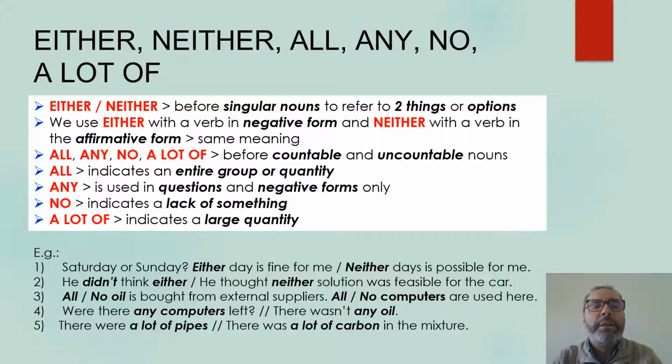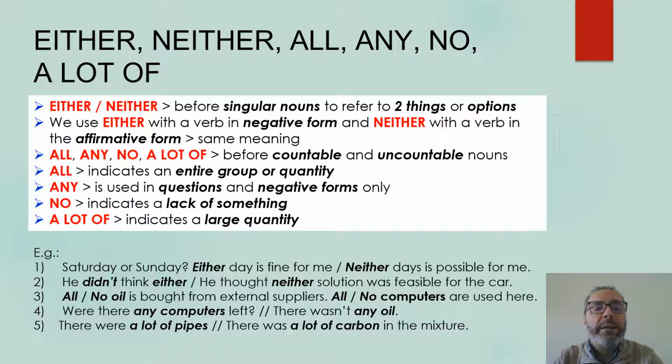The next group would be either, neither, or, any, no, a lot of. Either and neither are used before singular nouns to refer to 2 things or options. We use either with a verb in negative form and neither with a verb in the affirmative form with the same meaning.